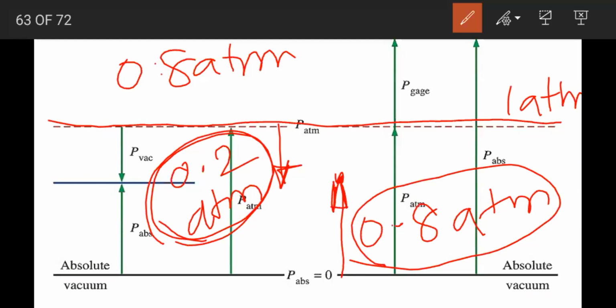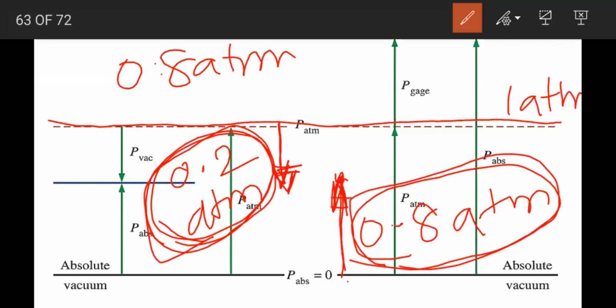So this one is clear now. Why? We are going down from the atmospheric pressure line. But here we are going from the absolute line. Then you can say 0.8 atmosphere absolute pressure. Got it? Clear, everyone?